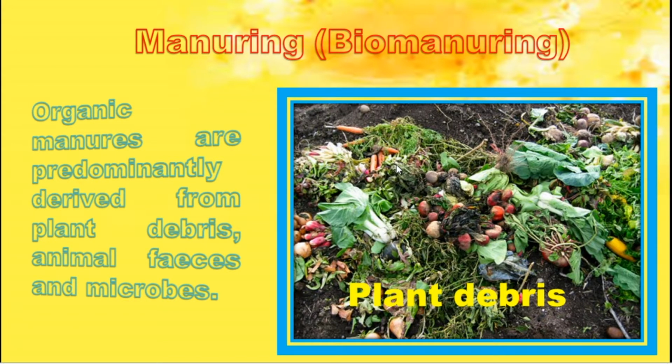Some of the microbes are important to decompose this material, and some help the plants to absorb certain nutrients. When you take legume plants, they have microbes. The microbes help the plants to absorb atmospheric nitrogen and convert it into usable nitrogen. These are the details we are going to study through this video.